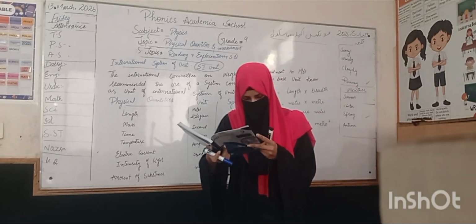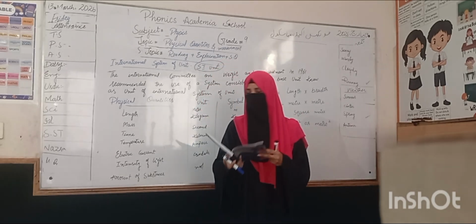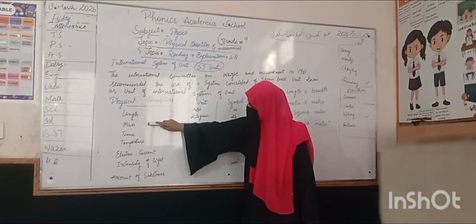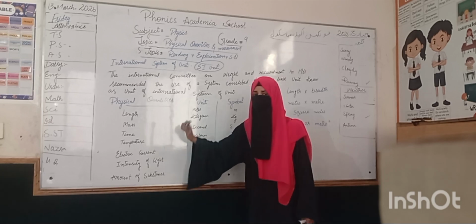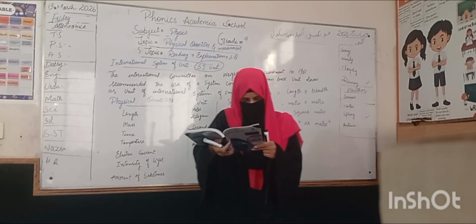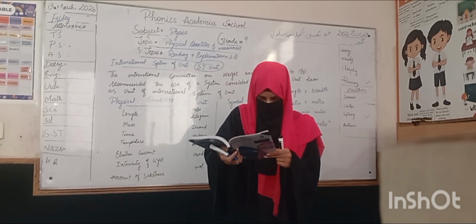Let me start. The system consists of 7 base units. How many units? 1, 2, 3, 4, 5, 6, 7. There are 7 units.